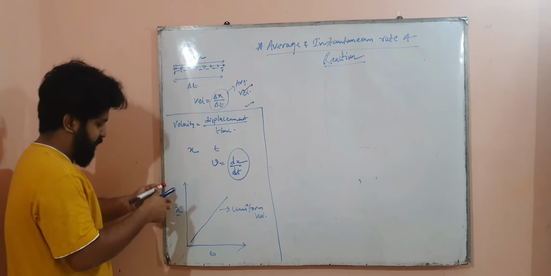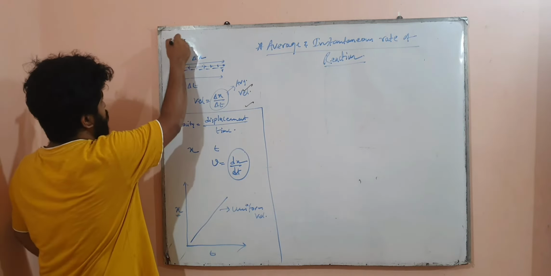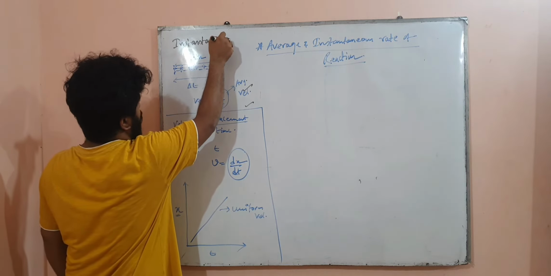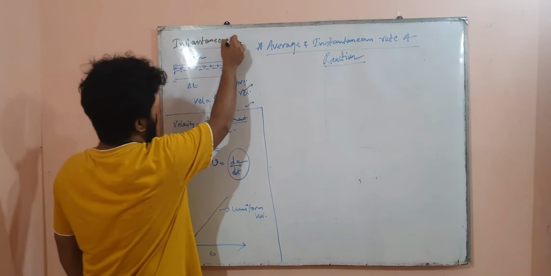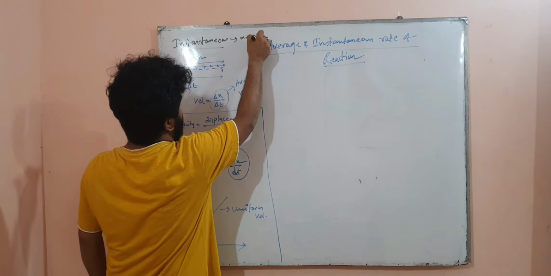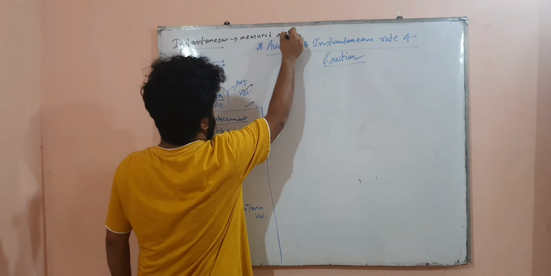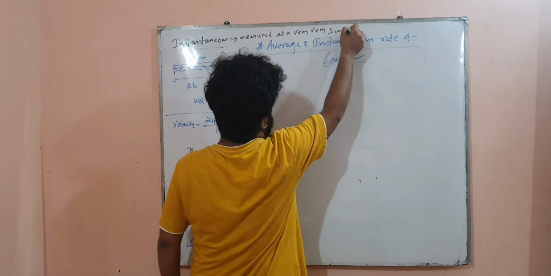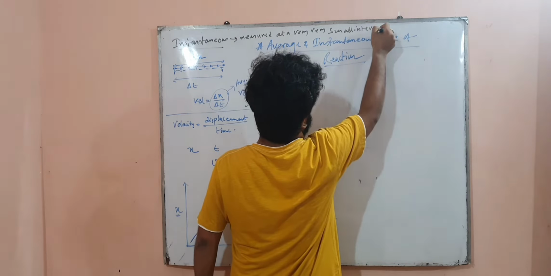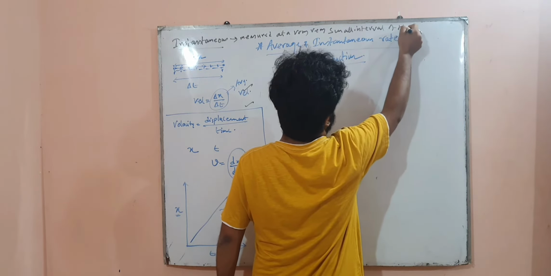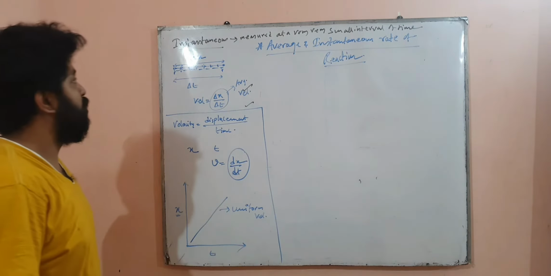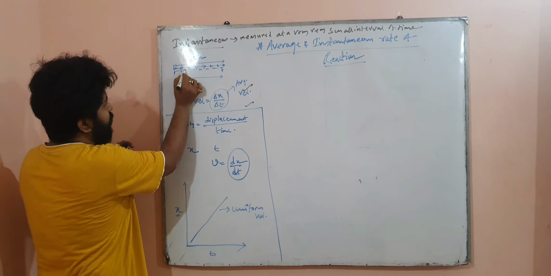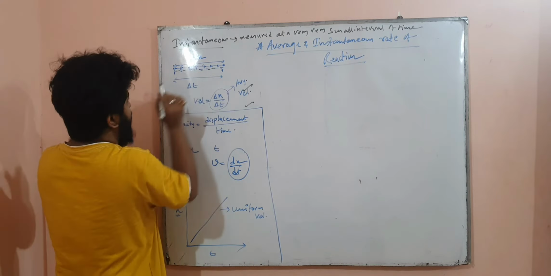What is the meaning of the term instantaneous? You are in class 12, I hope you understand this, but still just to make sure you understand properly, I am explaining it. What is the meaning of instantaneous? Measured at a very, very small interval of time. Instantaneous means measurement at a very, very small interval of time. And when you measure at a very small interval of time, that is instantaneous.